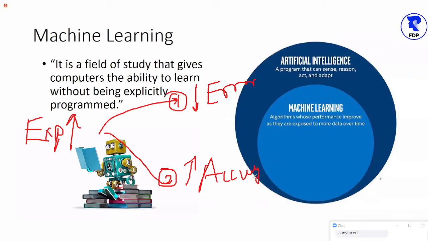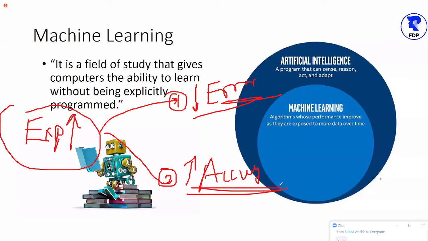Yes, Jayavarti, that's sure. I'll give lots and lots of examples. Thank you, Rohan sir. So I can say that more experience means we can either say less error or high accuracy.